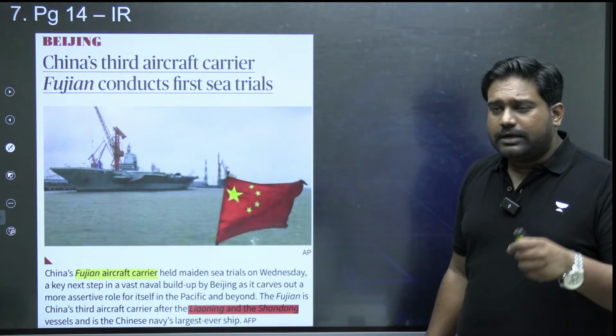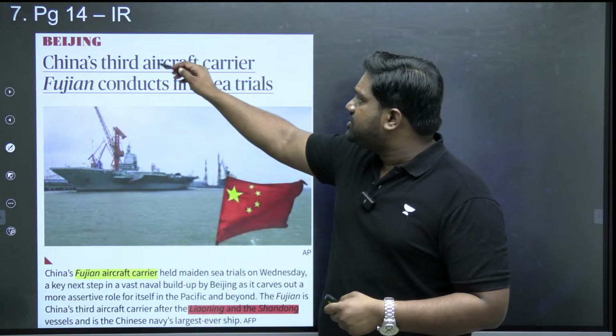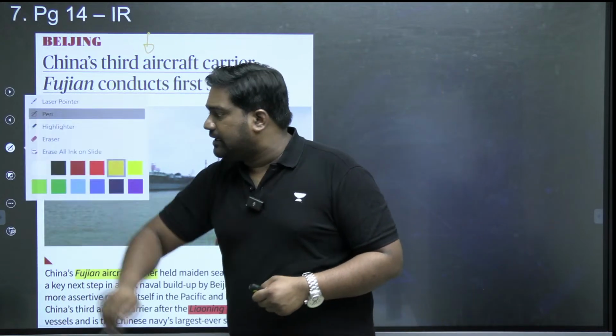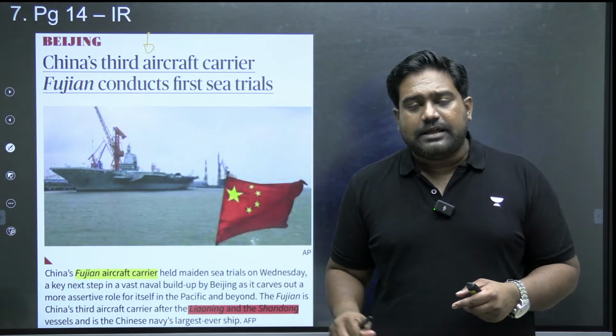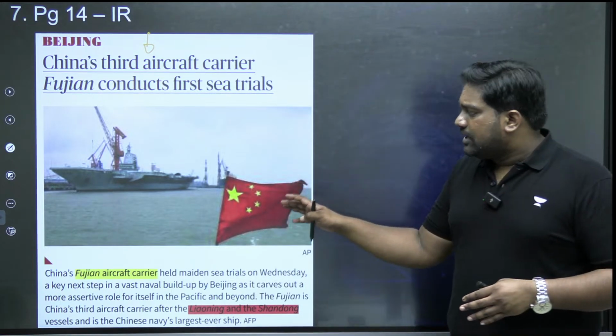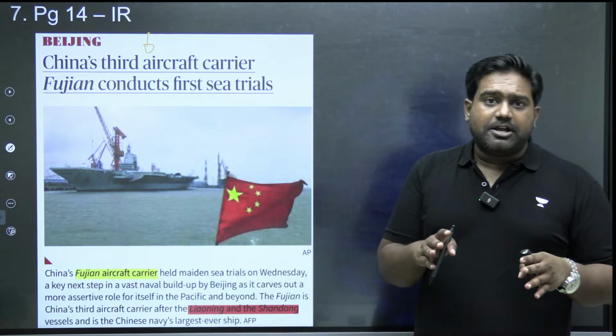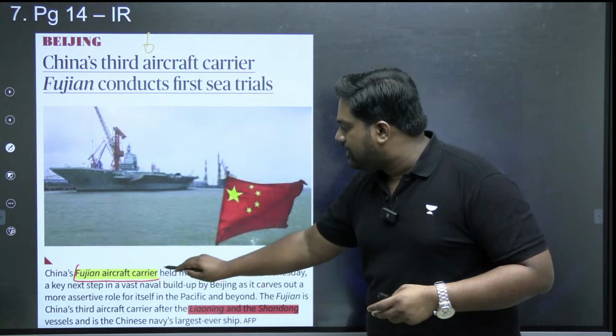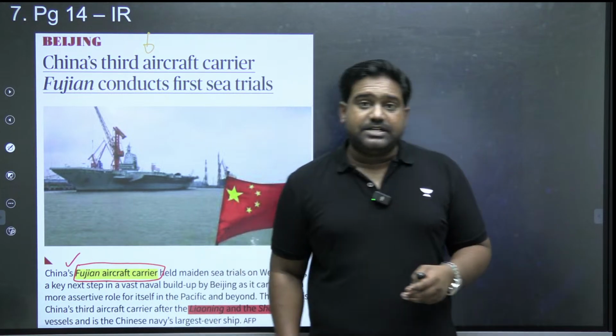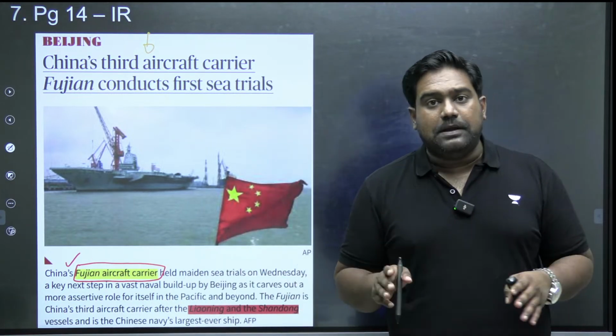Next, we have a small article on page 14. It refers to the third aircraft carrier of China, which has been launched. Recently, we were discussing aircraft carriers, and I mentioned China's aircraft carrier program as well. So the third aircraft carrier, the Fujian aircraft carrier, is the largest aircraft carrier that China has ever built.